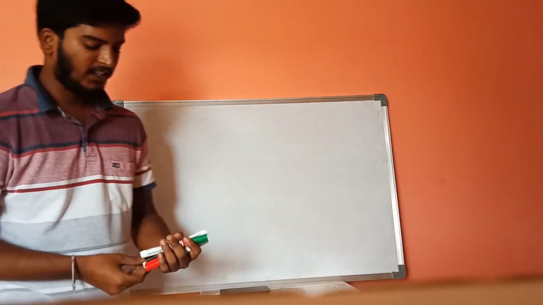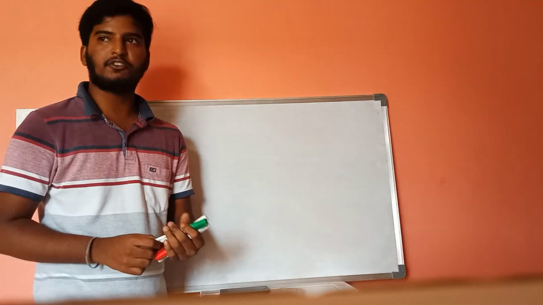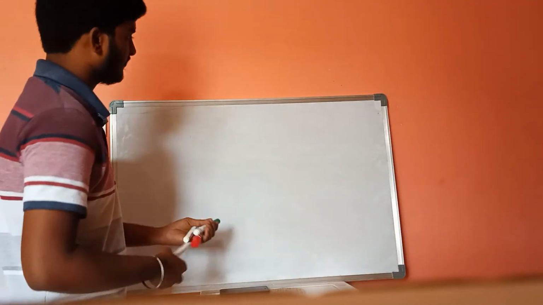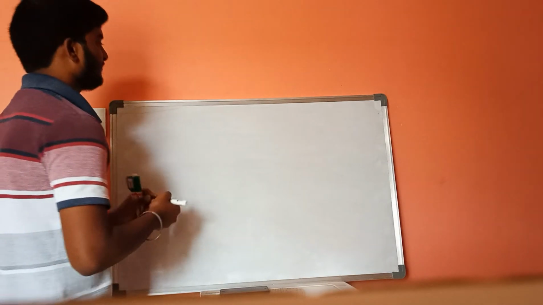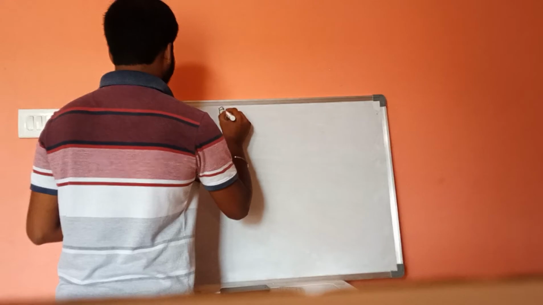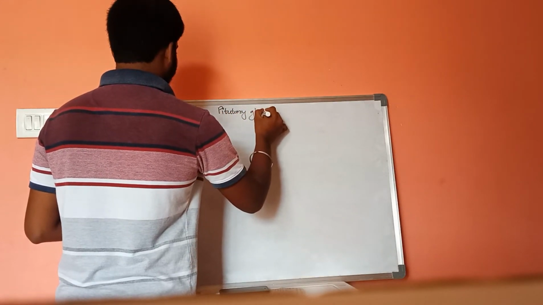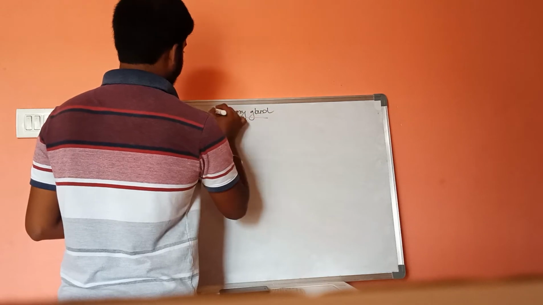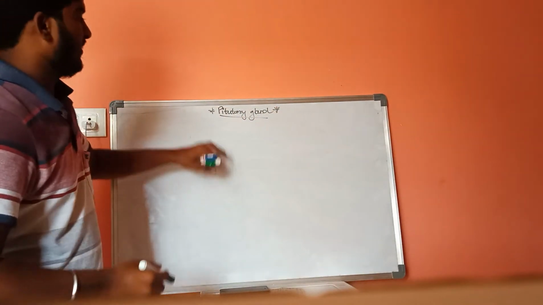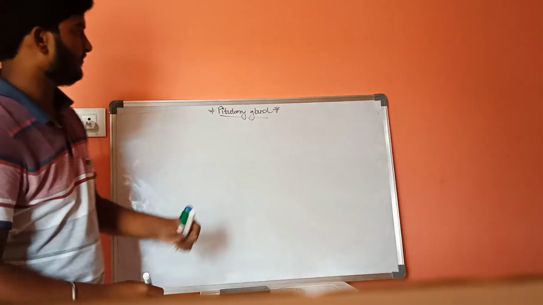Let us discuss another gland in the endocrine system, that is the pituitary gland. The pituitary gland is also called the master gland.